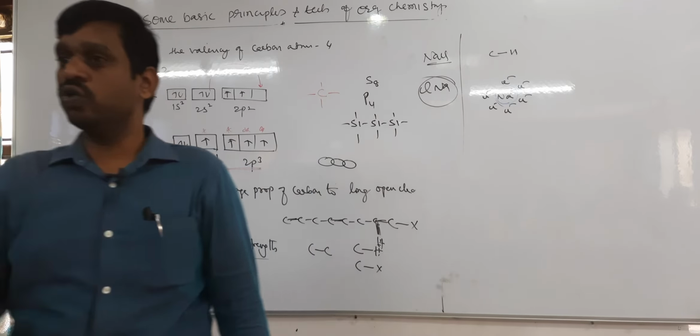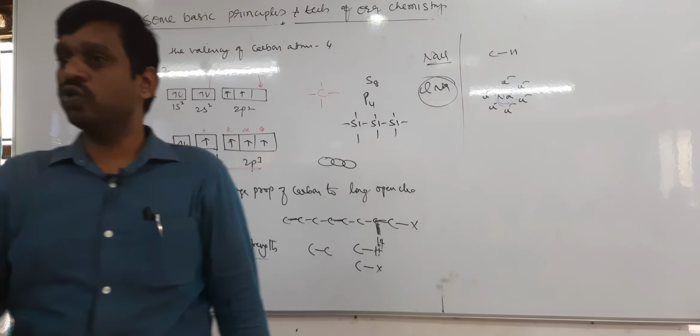Hybridization is the process of intermixing of orbitals of the same atom, having approximately the same energy, to form an equal number of identical orbitals called hybrid orbitals, and this process is called hybridization. Therefore, in hybridization you need to remember 2-3 important points.